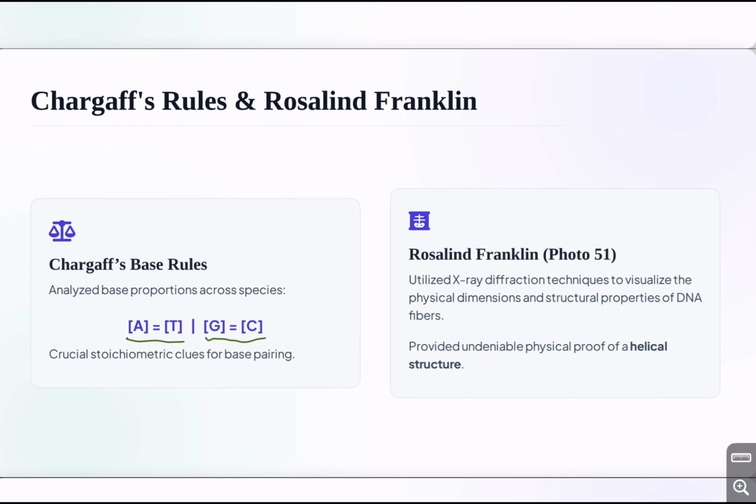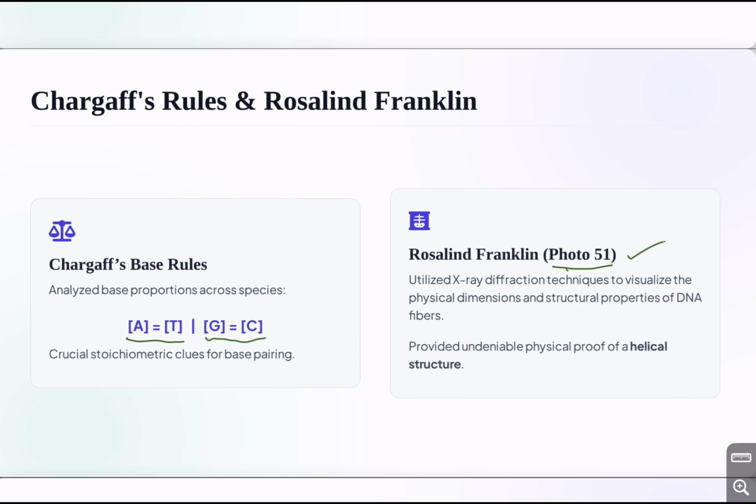Now we come to a very important scientist, Rosalind Franklin. She used a technique called X-ray diffraction to study DNA. Her work produced important evidence about the structure of DNA. One of her famous X-ray diffraction images became known as Photo 51.